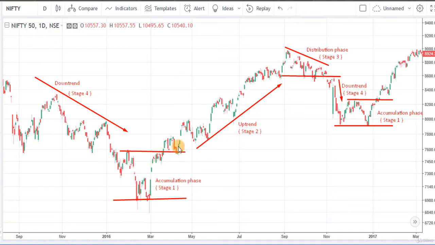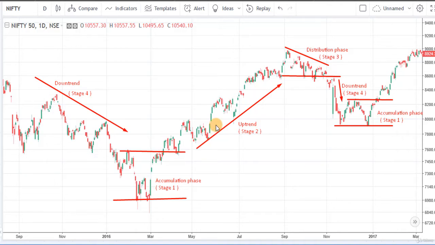Then stage 2 signifies the breakout of the market. Here we are getting a breakout from stage 1 and then it is taking support on this stage, and this is the beginning of the uptrend. Stage 2 is the most attractive stage of the stock market and the majority of the money is made in this stage.